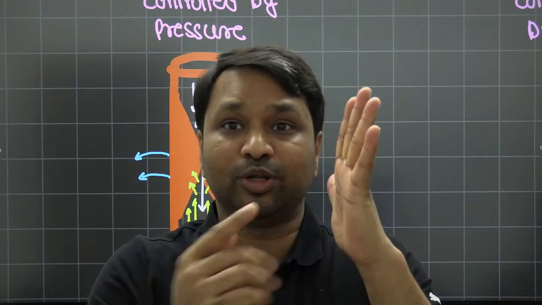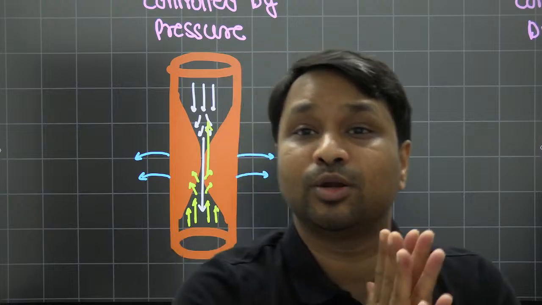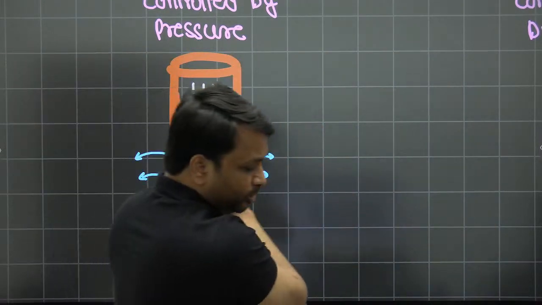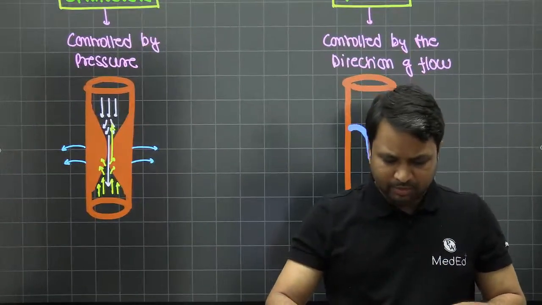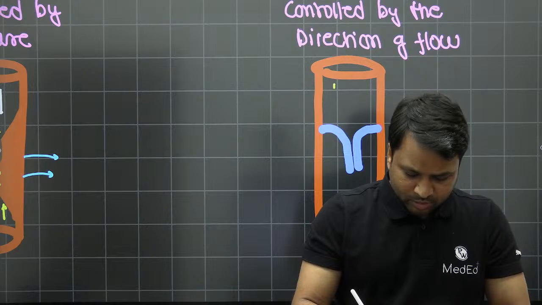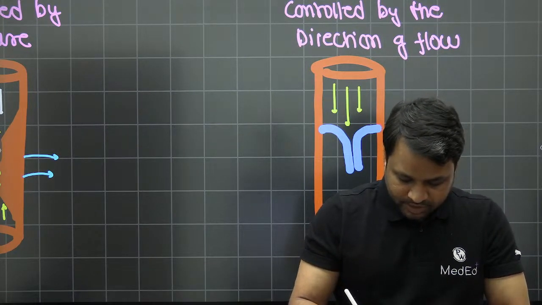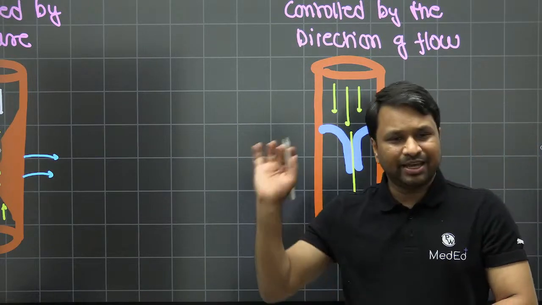इफ द pressure below the sphincter is more, again it opens up, the content moves up, it closes. So sphincters are only going to be controlled by pressure. Valve on the other hand, valve बोलता है भाई हमारे में ईमान है, ठीक है. तो वो क्या है, valve बोलता है कि देखो जैसे फ्लो आएगा, as flow comes it will allow because valves are opening, ठीक है, ये अलाउ कर दिया.